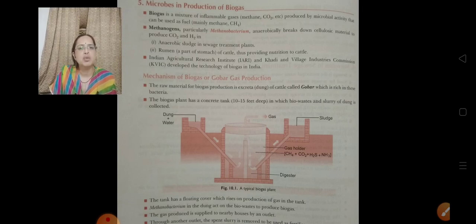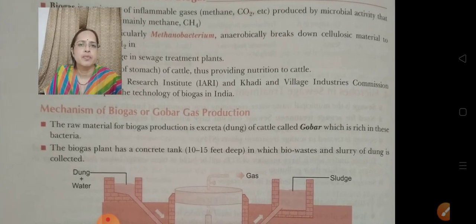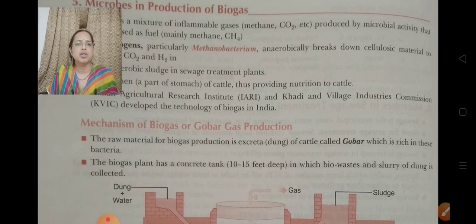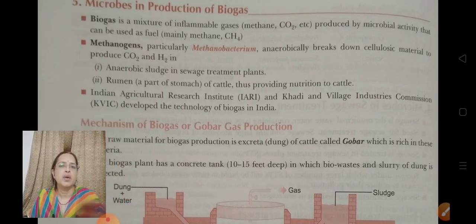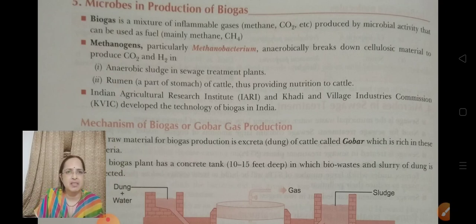And when we use this dung and other animal waste in the biogas plant, these methanogen bacteria convert the complete animal waste, the organic matter, into the gas that we call methane gas or biogas. Now you can see over here, biogas is a mixture of inflammable gases like methane and carbon dioxide produced by microbial activity that can be used as fuel, mainly methane gas.